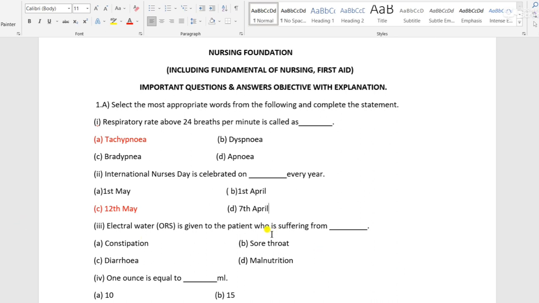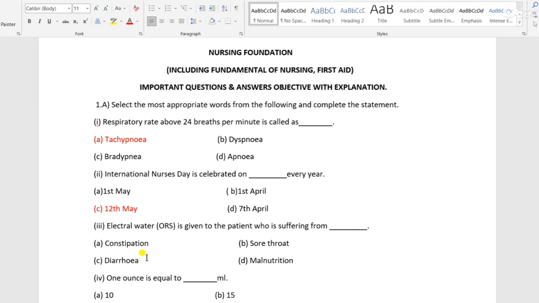Option B is sore throat. What is the meaning of sore throat? Sore throat means pain in the throat. It can be relieved by taking warm water and steam inhalation. The third option is diarrhea.